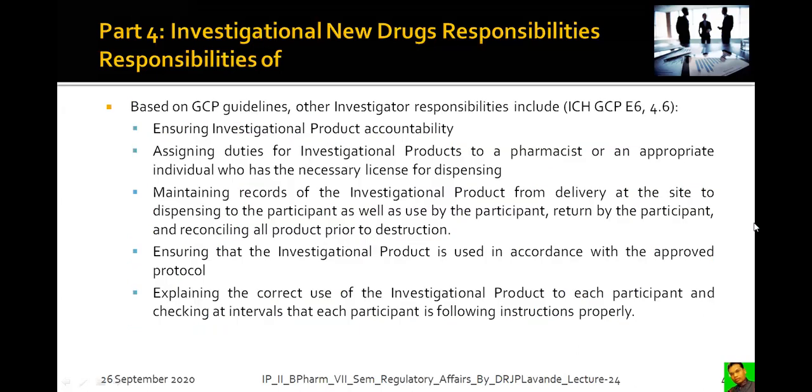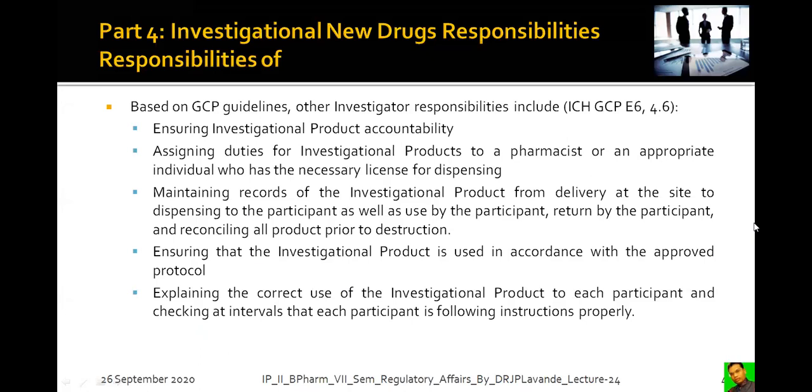Now, based on the GCP guidelines, other investigator responsibilities in accordance with ICH GCP E6 4.6 include ensuring investigational product accountability. So, records will give the account of these products. How many products had been received, how many had been used, to whom it has been used, in what amount it has been used, how much amount has been left. All records need to be maintained. How many balance products are there?